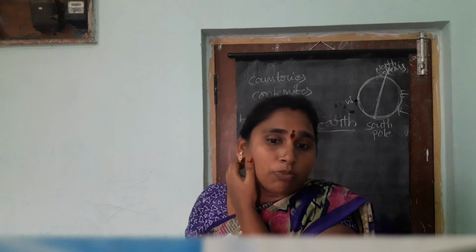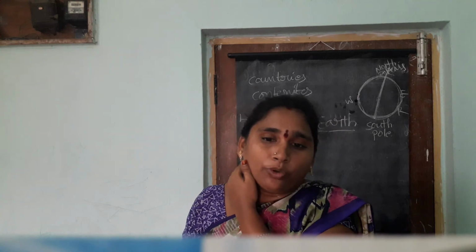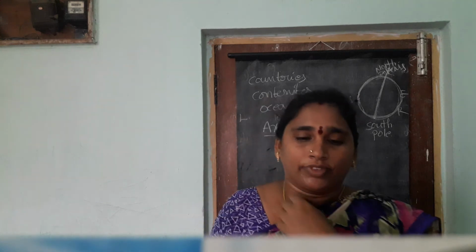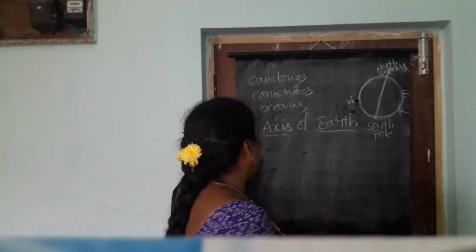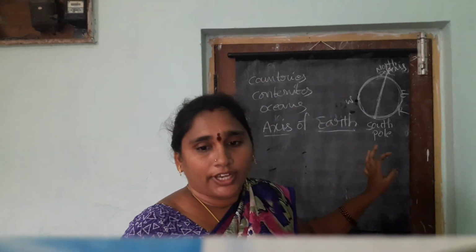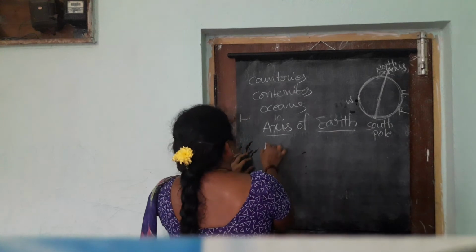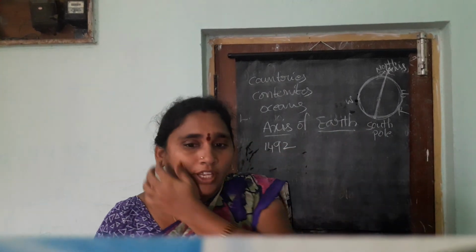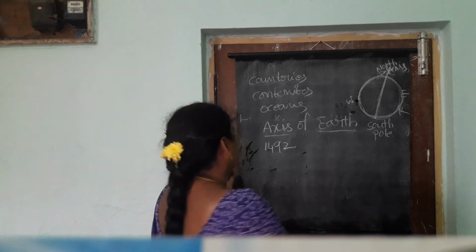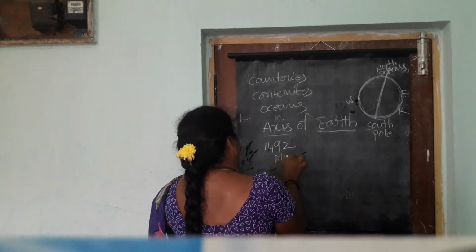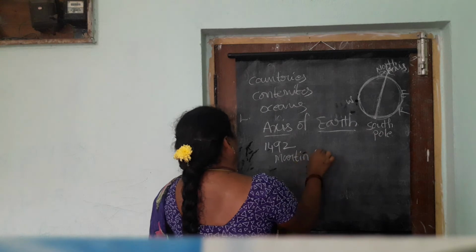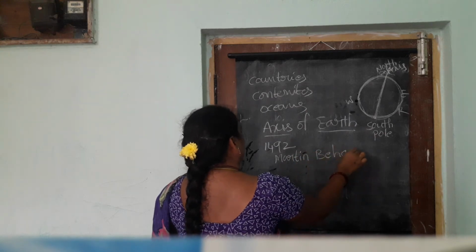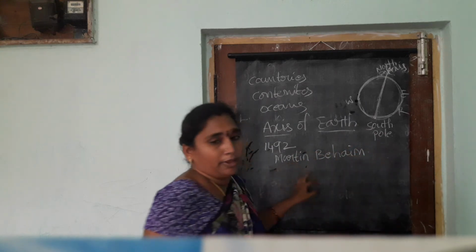And the globe was modeled in 1492 by Martin Behaim.